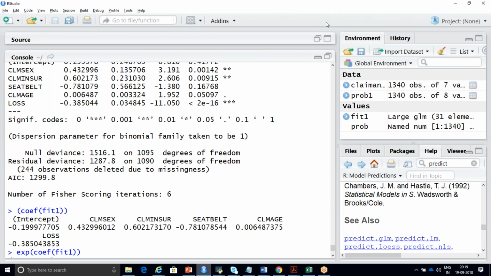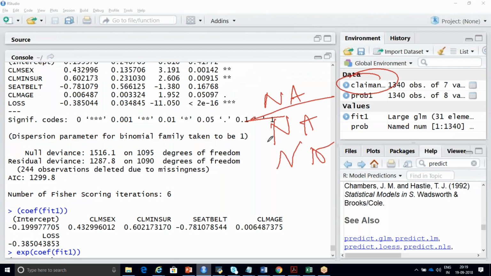The program has already deleted them, but for each and every algorithm I'm passing this claimants data set, right? Wherever there is a deleted one, it will display as NA, not available. It is going to merge with that original data set. Wherever there is NA, it is going to add that. That's the reason I'm showing you this part.